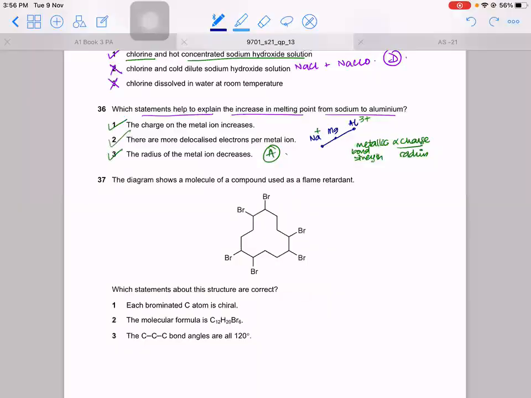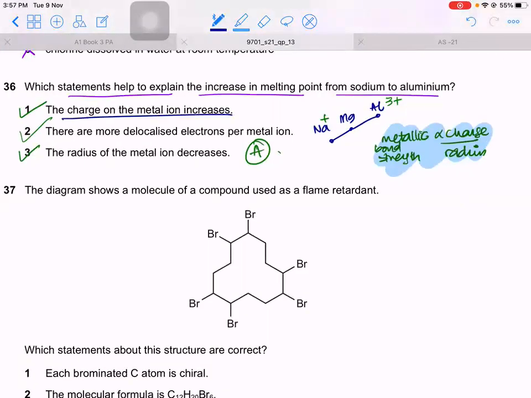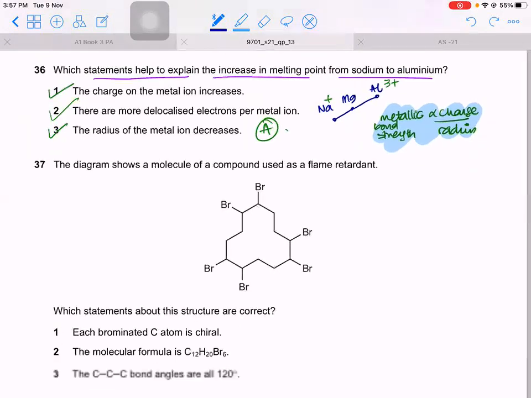Zoom got stuck. So right here, 36, I will repeat. As we go across the period, metallic bond strength increases. Why? Because the charge increases and the radius decreases, and that's what metallic bond strength depends on. So the charge is increasing, yes. There are more delocalized electrons, yes. And the radius decreases. That is also correct. The answer for 36, therefore, is A.